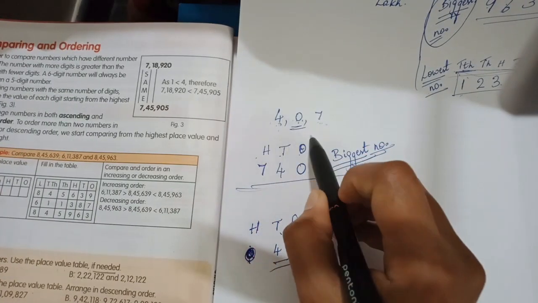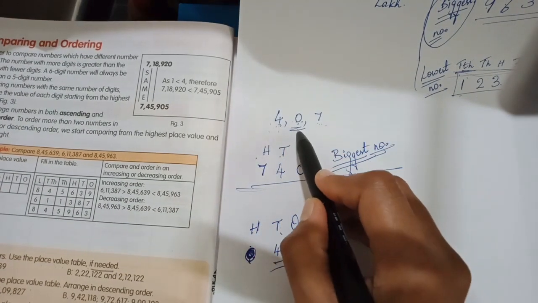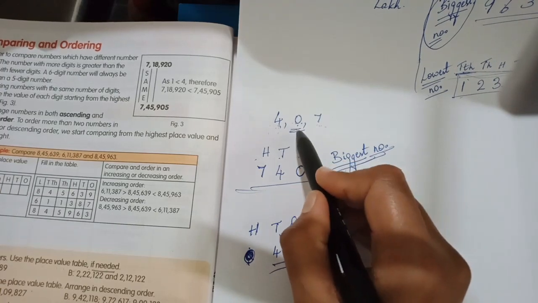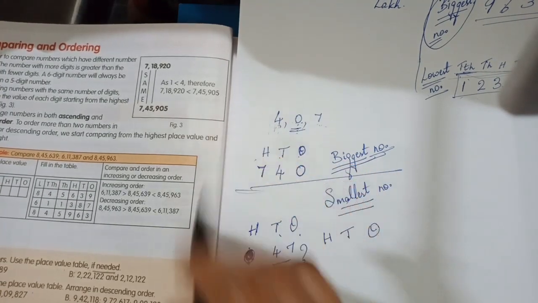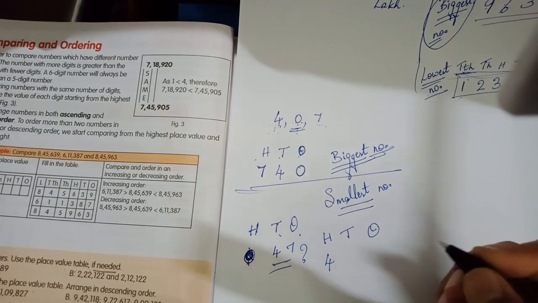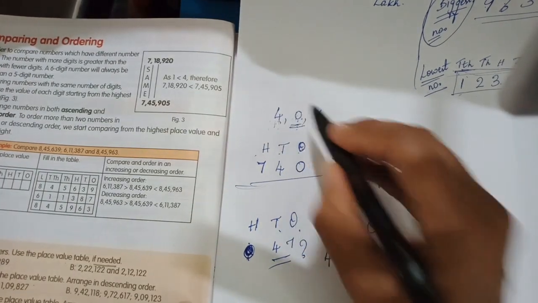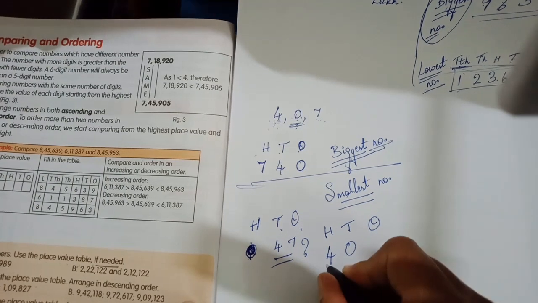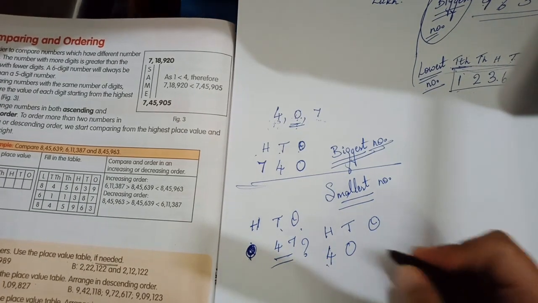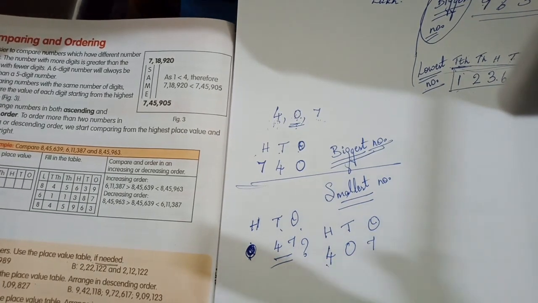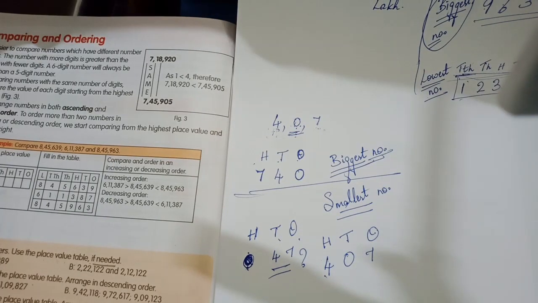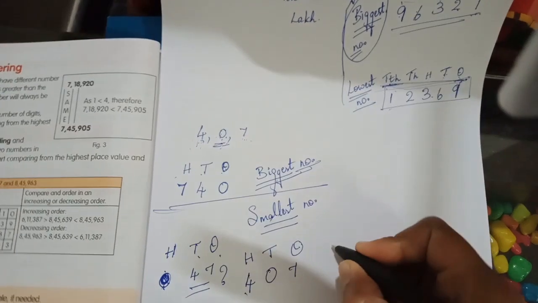So, look here. First, I will see the smallest number, 0. Other than 0, the next smallest number is 4. So, I will write that 4 first in the highest place value. Then, immediately I will write 0 as soon as I write that. And then I will write the remaining digits. Understood?